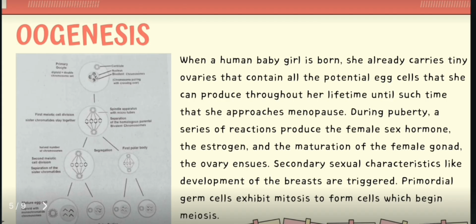In oogenesis, imagine a female baby is born with a bunch of special cells in her ovaries called oogonia. These cells are like the starting point for making egg cells. These oogonia grow and become primary oocytes, which are still diploid, meaning they have two sets of chromosomes. However, these primary oocytes stop dividing at a specific stage called prophase. They are like paused, waiting for the right time.